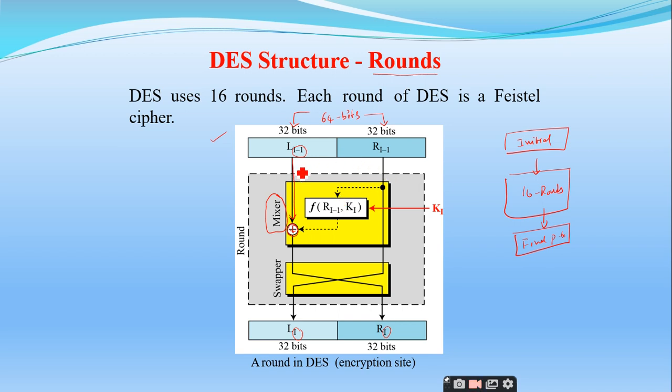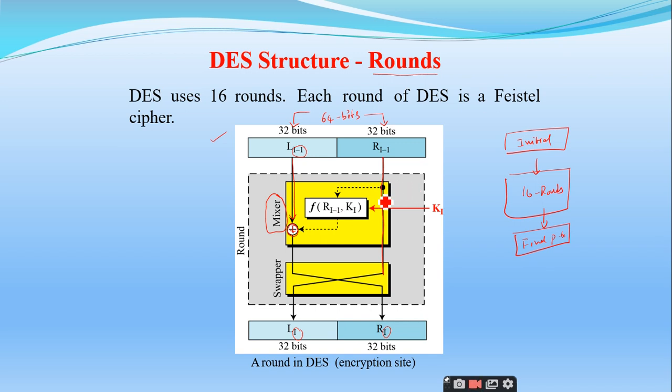So the left 32 bits are input to the mixer, which consists of the exclusive OR operation, and the right 32 bits, listen carefully, are passed as they are from the input to the swapper. There is no mixing operation here. The right part of the actual data is kept as it is.